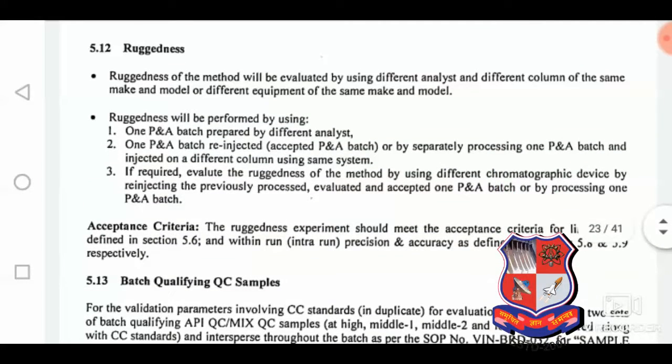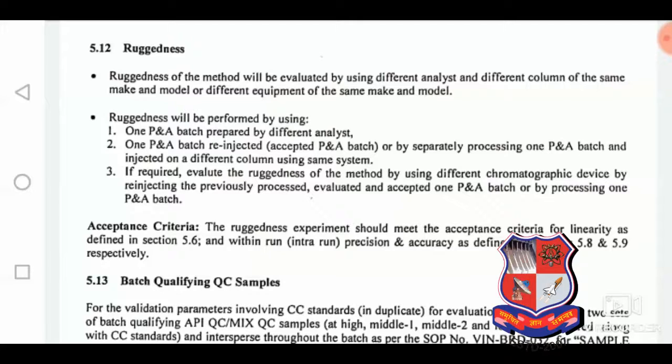Ruggedness. Ruggedness will be performed with different analysts and different chromatographic devices. All the experiments are carried out in the LCMS API 2000. 3000 is there, 4000 is there, 5500 is there, and then the Shimadzu 8040, 8050, 8060.